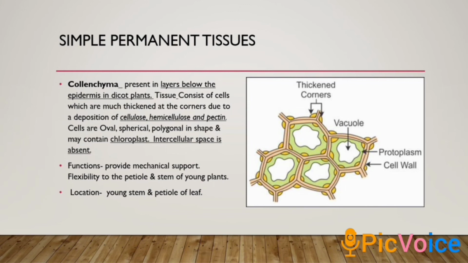Cellulose is linear, but hemicellulose is a cross-linked polymer. Pectin is a type of heteropolysaccharide.